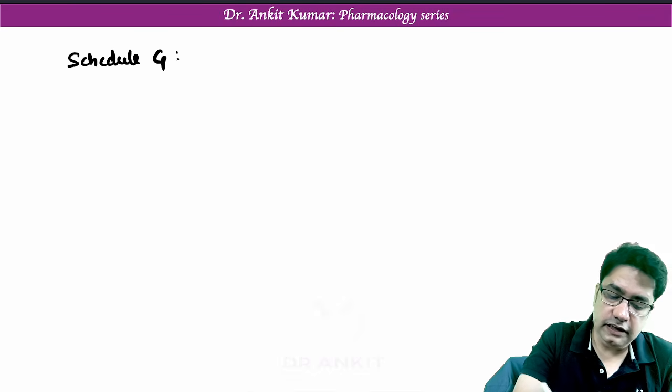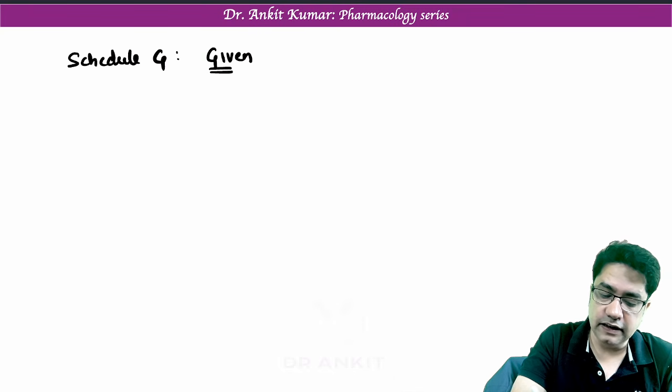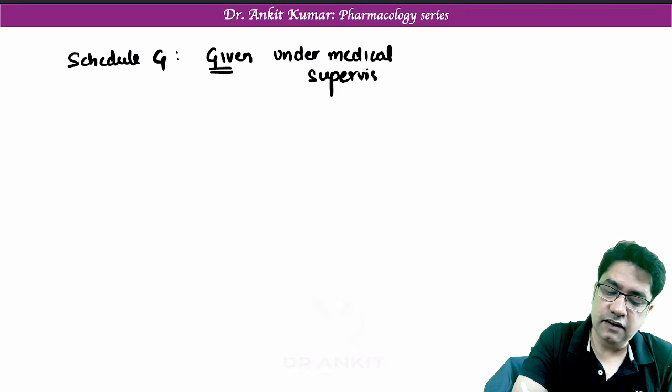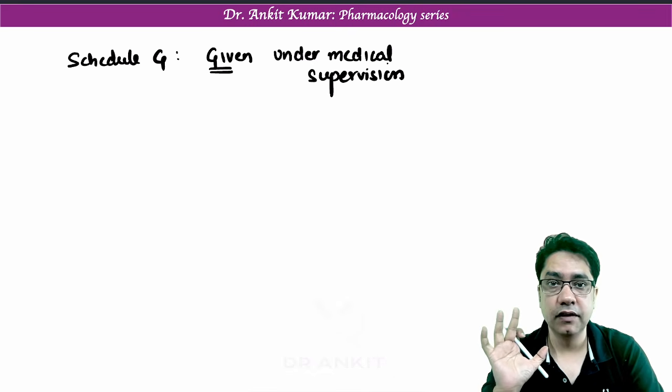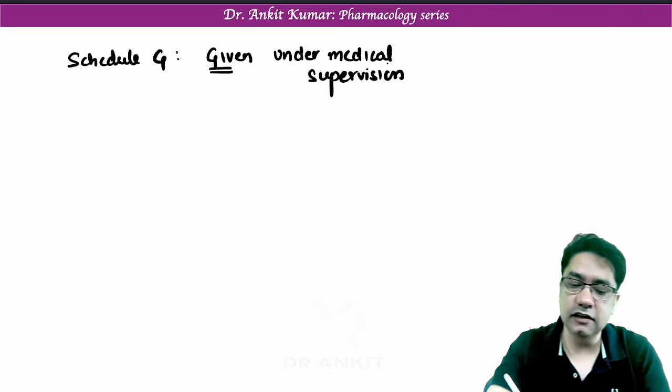Under schedule G, we give those drugs which are given, G for given, under medical supervision. That means these drugs must be given in front of a doctor. Patient cannot take a drug at home. So they are given only under medical supervision.